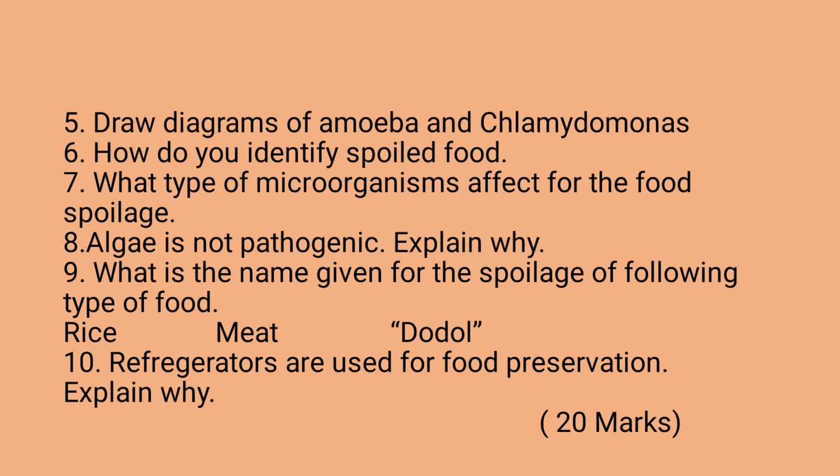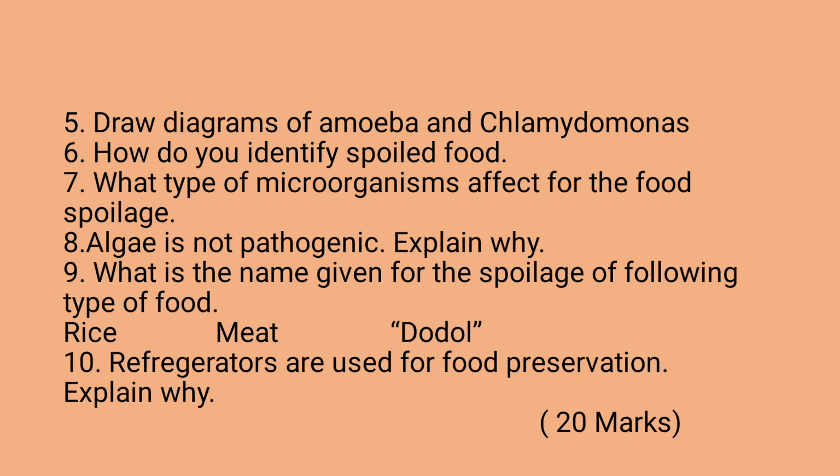Question 7. What type of microorganisms affect food spoilage? Food spoilage is caused by bacteria and fungi. Algae is not pathogenic. Explain why. Yes, algae is not pathogenic. They are autotrophic. They have the ability to produce their own food, so they are not pathogenic.